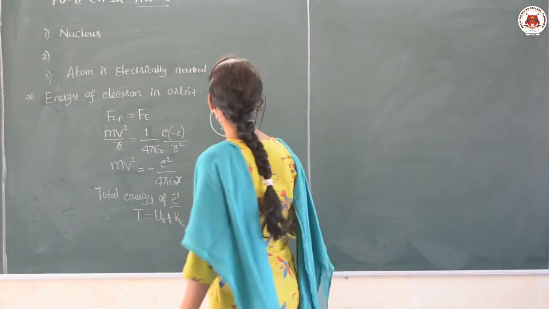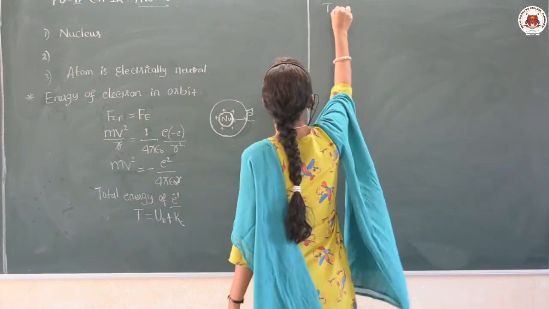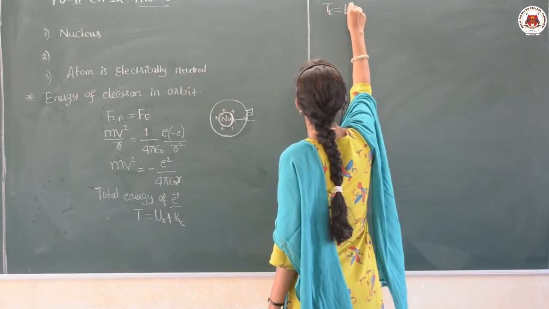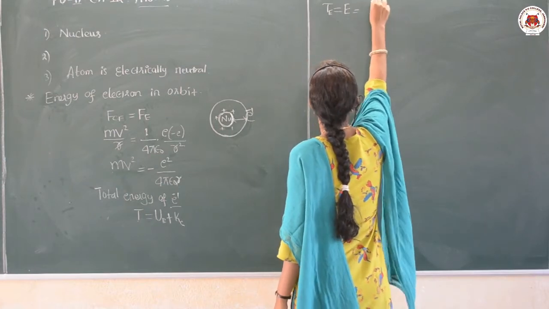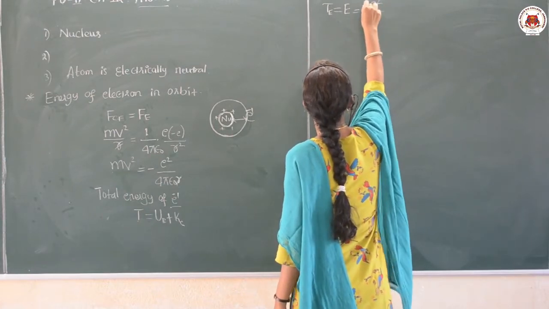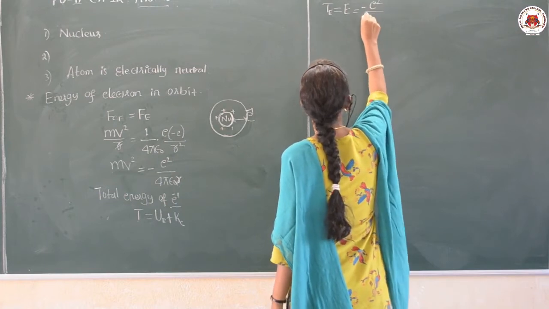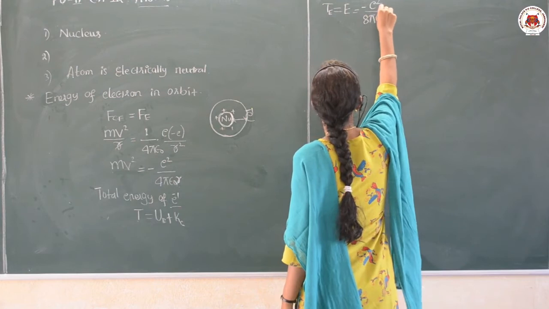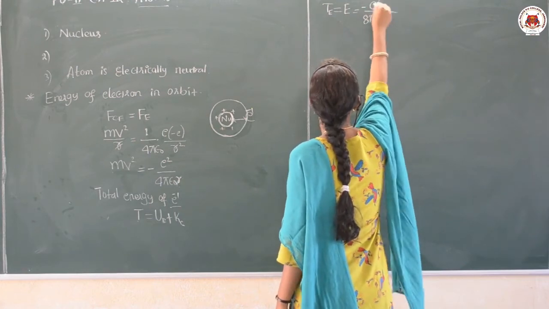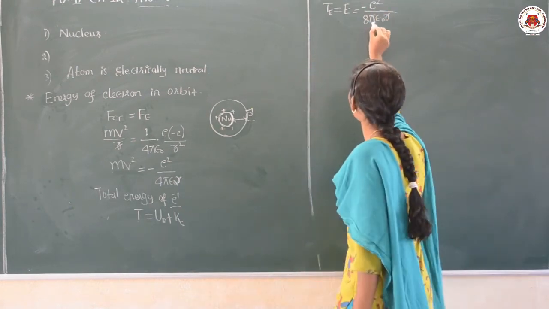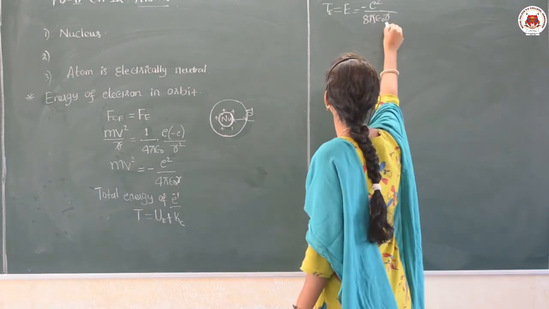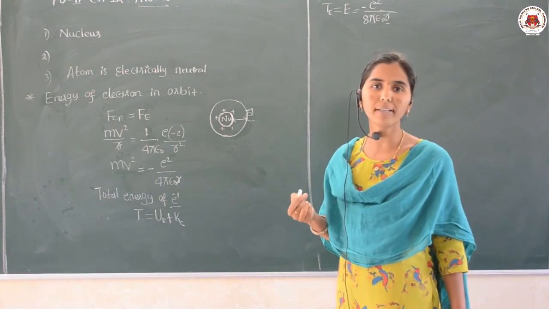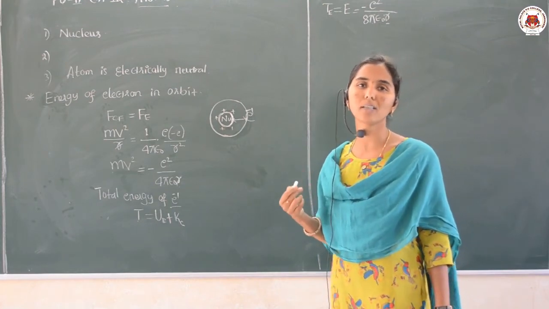Therefore, its final expression is total energy E equals minus E square upon 8 pi epsilon naught into r, where r is the radius of the orbit in which the electron is revolving.